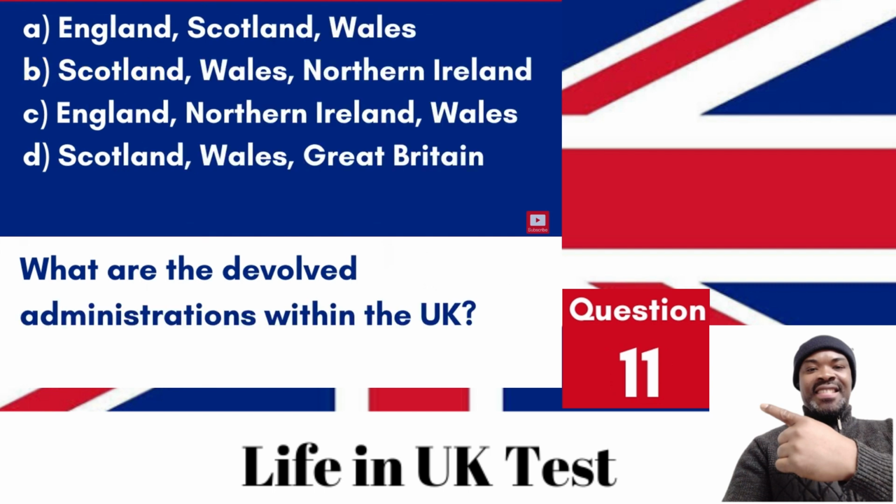Question 11. What are the devolved administrations within the UK? A. England, Scotland, Wales. B. Scotland, Wales, Northern Ireland. C. England, Northern Ireland, Wales. D. Scotland, Wales, Great Britain. Answer: B. Scotland, Wales, Northern Ireland. These parts of the UK have devolved administrations with varying powers.